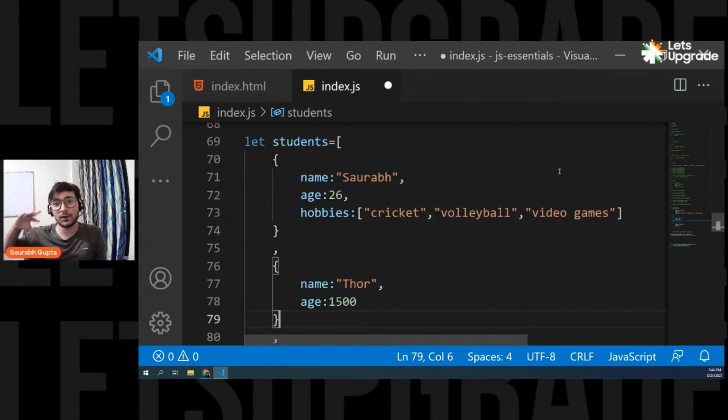But if you know object oriented programming, or if your background is Java, C Sharp, or C++, you'll find Angular much easier. But both are almost the same. The concepts are almost the same. So if you learn one, the second will be easier. But if you're going from JavaScript, I'll suggest you learn React first, and then Angular will become easier for you.